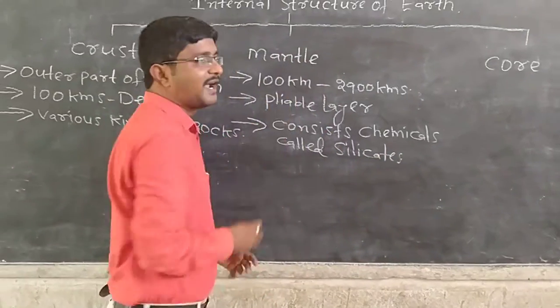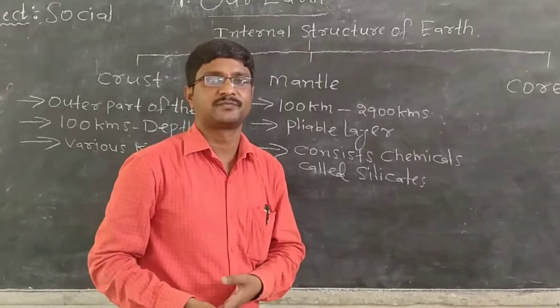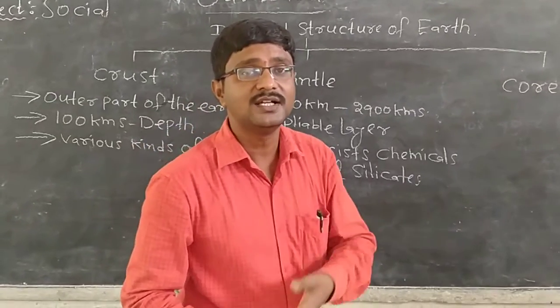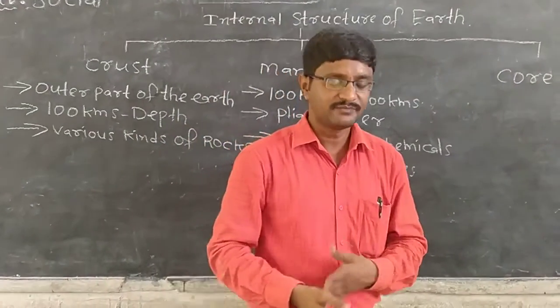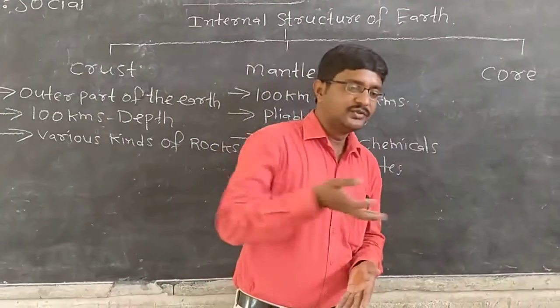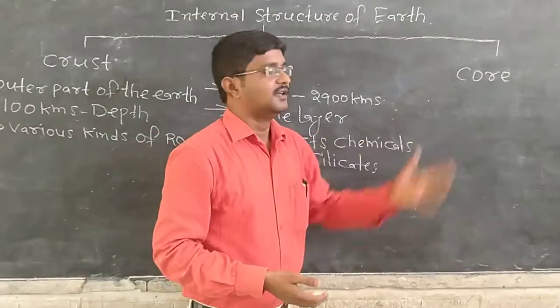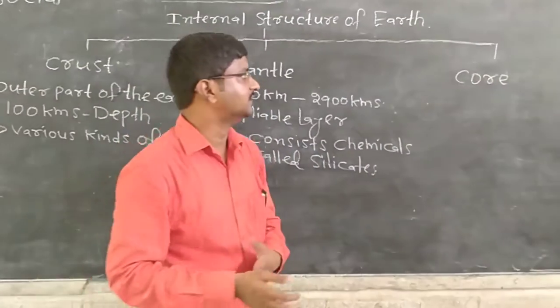So what are there in the mantle? In the mantle we can find chemicals. What kind of chemicals are they called? Silicates. Okay? Right. That's about the mantle. And let us see, if you go deep inside the earth, there we can find one more layer, that is the core.